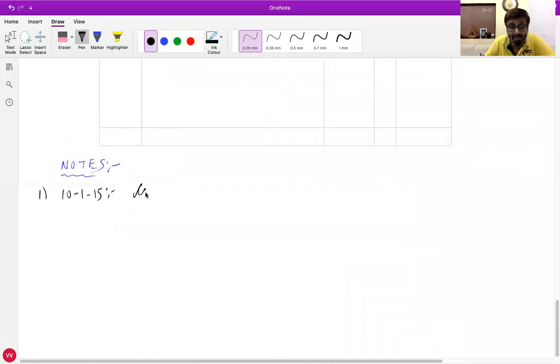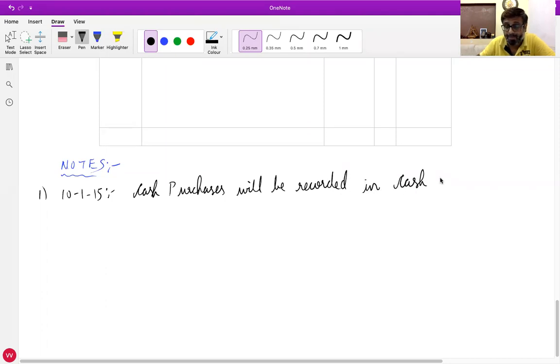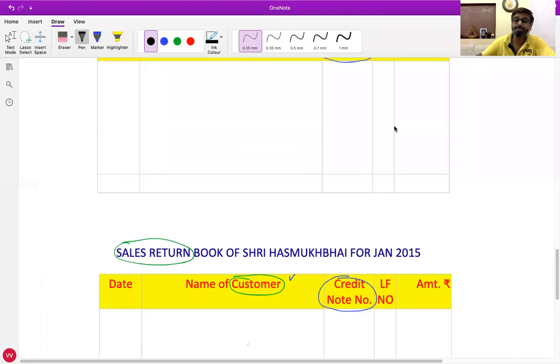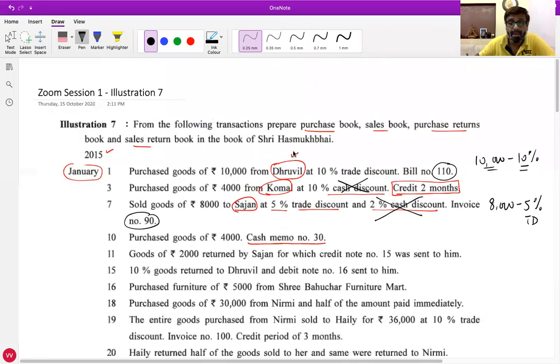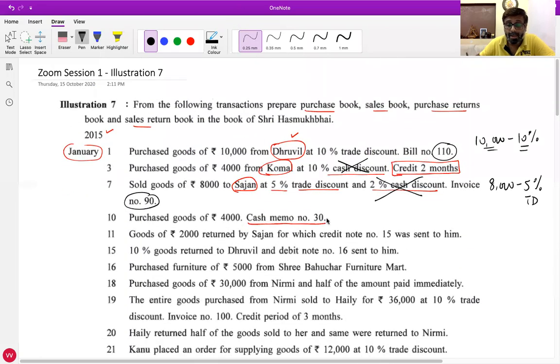So write: cash purchases will be recorded in cash book. Any doubts up till here? No. Okay.